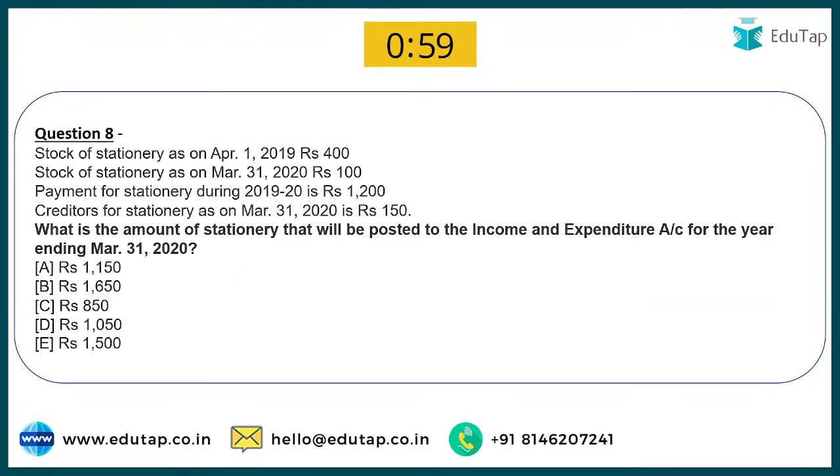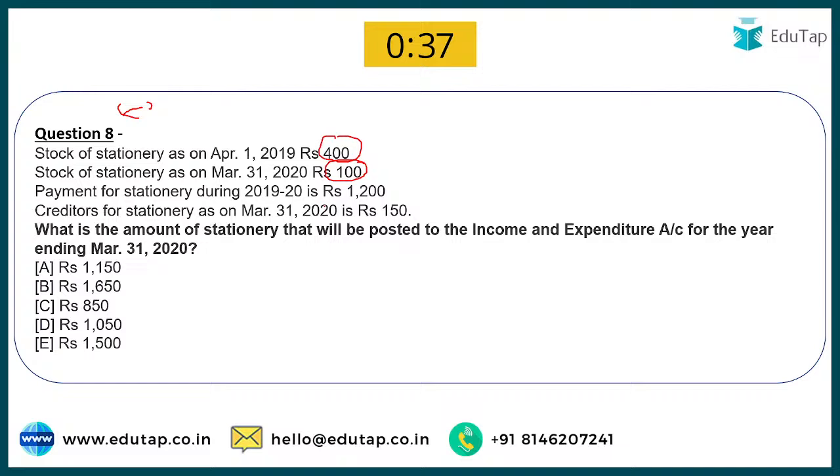Okay, now question number 8. First of all I want to tell you that this is an important question. Stock of stationery as on 1st April 2019 is 400. Stock of stationery as on 31st March, that is your closing inventory, is given as 100 rupees.